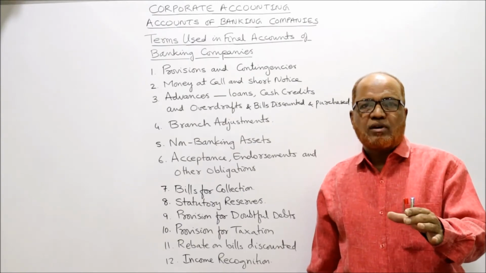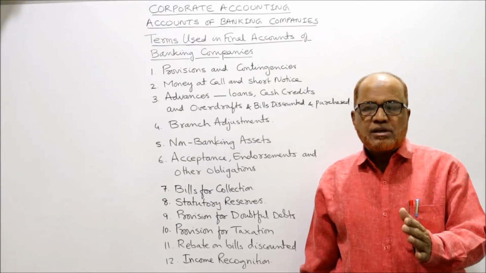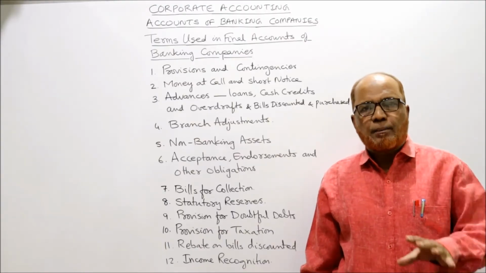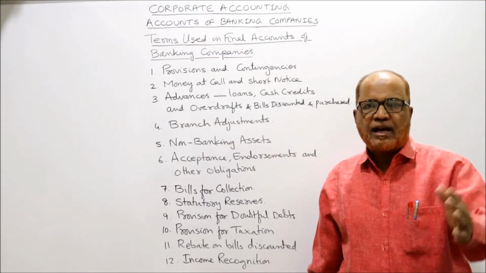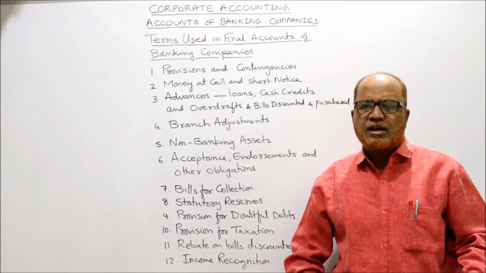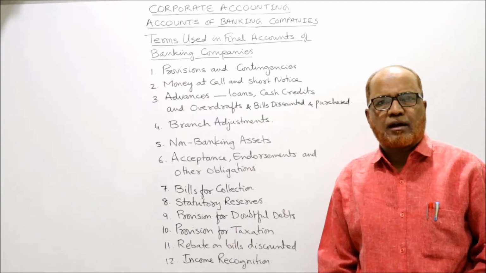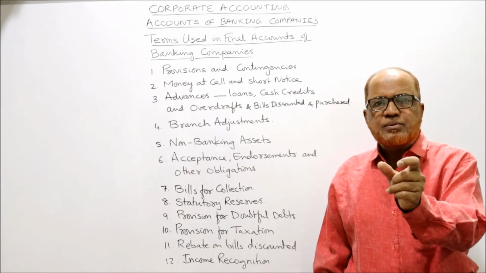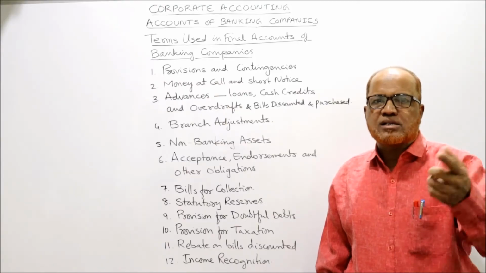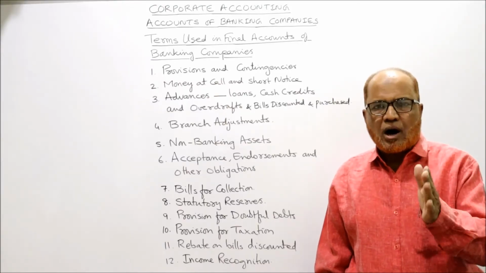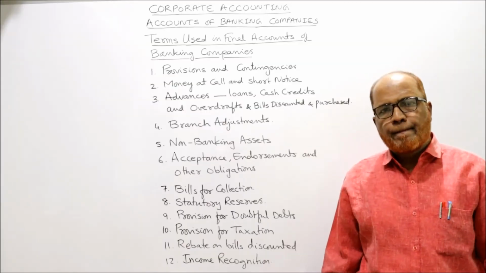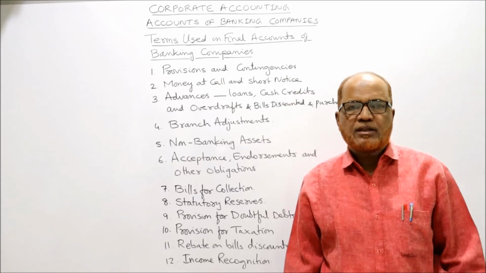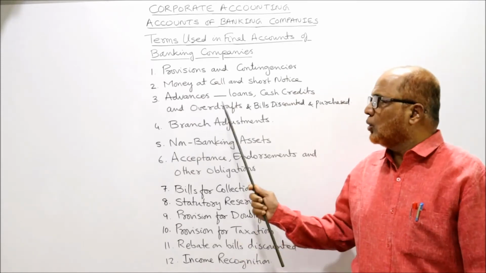Suppose the loan is given as a lump sum amount. If the customer comes to the bank and wants a loan of 5 lakh rupees, the banker has agreed to give 5 lakh rupees loan immediately. The customer can withdraw 5 lakh rupees from the bank immediately at the counter. So this is the loan: a lump sum amount advanced to a customer outright. Then it is called a loan. The rate of interest on a loan will normally be lower.